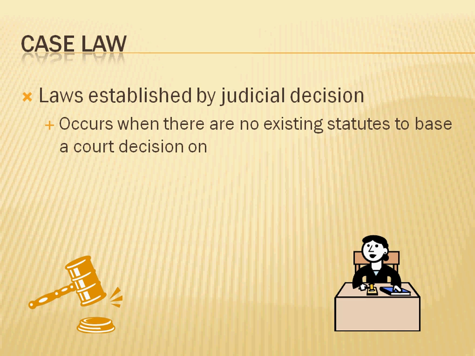Remember, judicial decision would occur when there's no existing statutes, no written rules to base a decision on. So they look at history to see what other judges did. And then that lays down more decisions on how to interpret the laws. And this happens a lot in our civil cases.